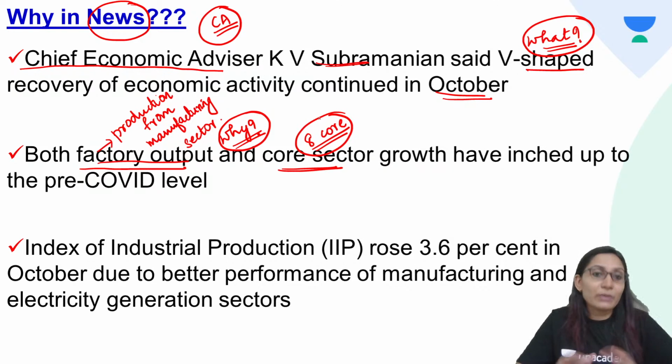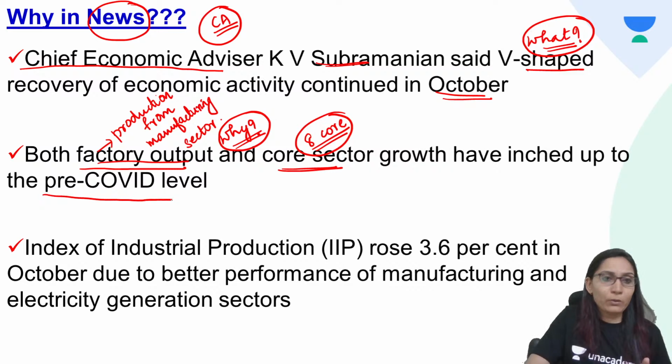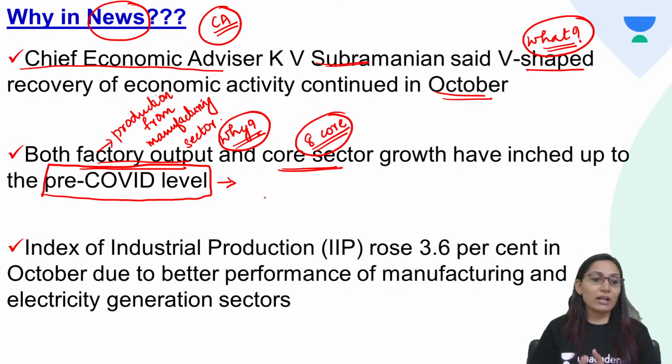So we have 8 sectors or 8 industries which make up the core sector of the Indian economy. So reason, first one, factory output, that is the overall production from the manufacturing sector, the production base or output from the manufacturing sector. Second one, core sector growth, the core industries, they have inched up to the pre-COVID level. Now we know what is the difference in pre-COVID level and post-COVID level.